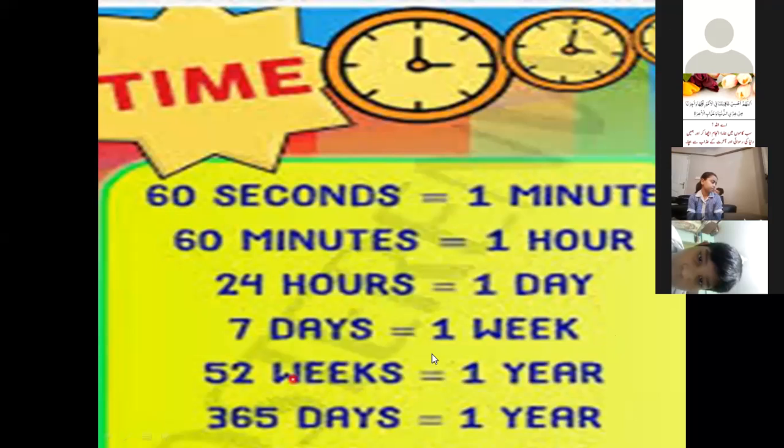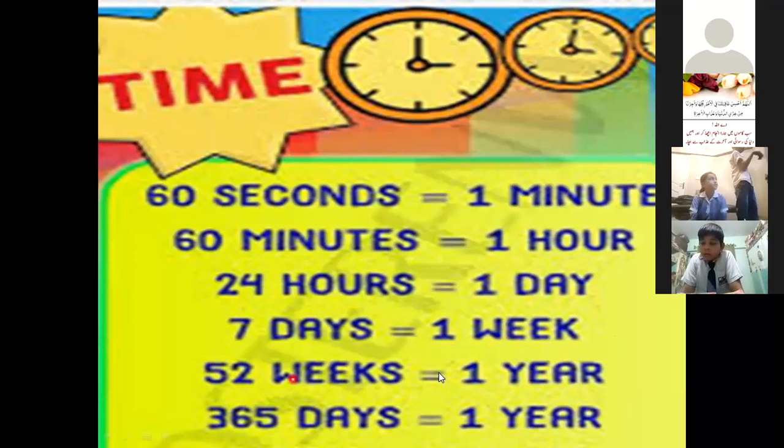In a month there are normally 4 or 5 weeks, but when we come to the year, there are 52 weeks in a year. Some months have 4 weeks, some have 4.5 weeks, but in a year there are a total of 52 weeks. Then 365 days make 1 year.